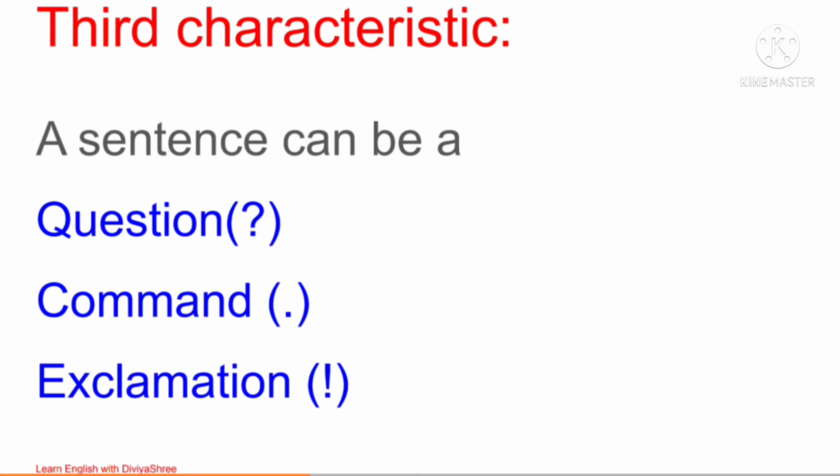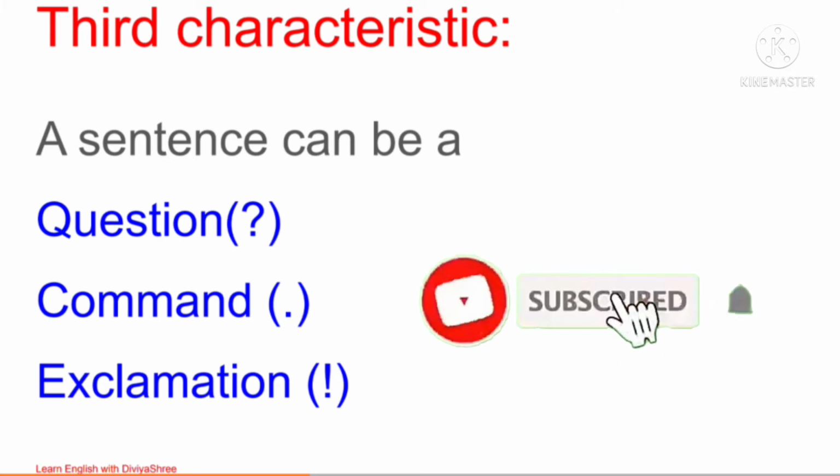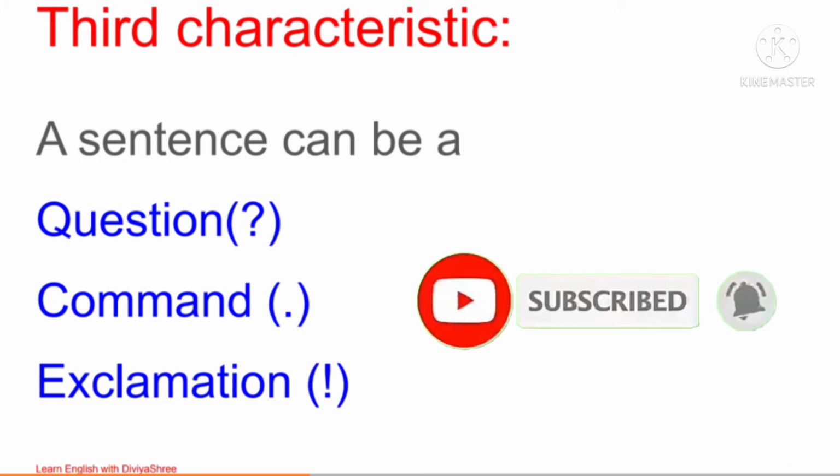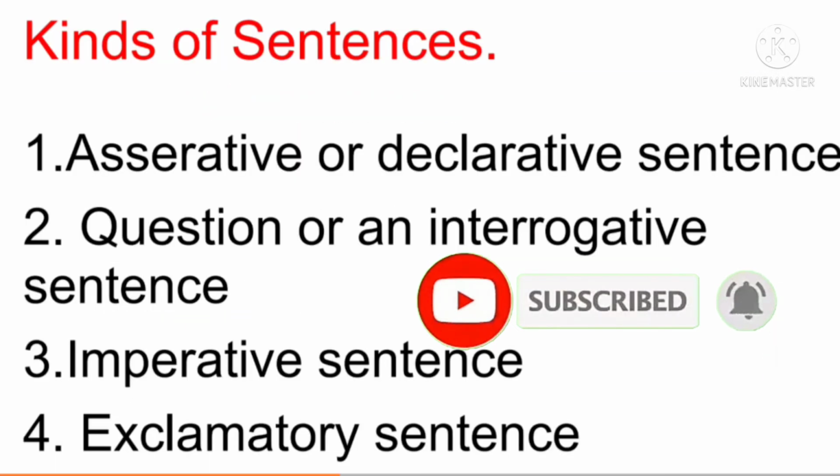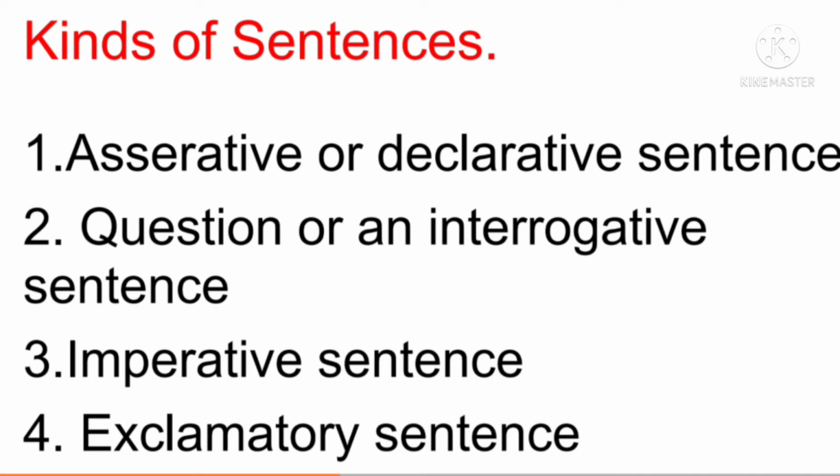So the most important characteristic of a sentence is that the meaning of any sentence may be different based on different expression. Either it is a question or a command or strong feelings or emotions. So based on different meanings or thoughts, sentences are mainly divided into 4 types. So what are the 4 different types of sentences that we are going to learn in today's class?